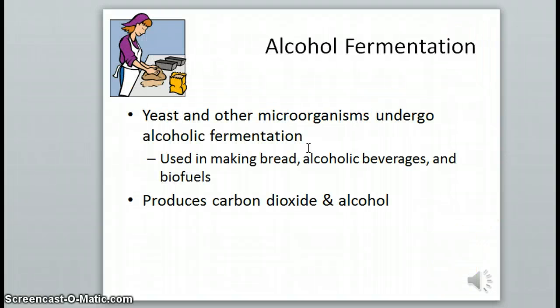The second type of fermentation is called alcohol fermentation because alcohol is produced in the process. So yes, this is how alcoholic beverages are made. But how gross does that sound? Feed sugar to fungus and then drink the waste product. That's essentially what you're doing if you drink alcohol. Yeast is one of the most common microorganisms to undergo alcohol fermentation, but many other microorganisms undergo alcohol fermentation as well. And really, lots of these are just floating around in the air. Lock them in a container with something sugary and they'll produce alcohol and carbon dioxide.